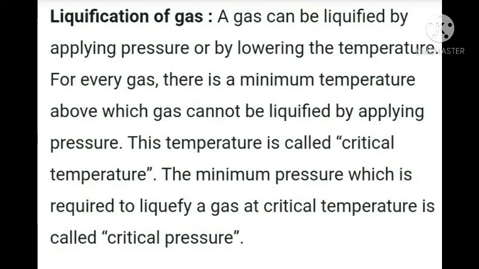So how do we liquefy a gas? We liquefy a gas by applying pressure, increasing pressure you can write also, and lowering the temperature. Now when we talk about gas, there is a minimum temperature above which gas cannot be liquefied by applying pressure. और जब भी ऐसा होता है, वो टेम्परेचर जहाँ पे गैस लिक्विफाइड नहीं होता है, उसे बोलते हैं क्रिटिकल टेम्परेचर. और जो प्रेशर पे गैस लिक्विफाइड होती है, उसे बोलते हैं क्रिटिकल प्रेशर. Here the two terms, critical temperature and pressure, are only for additional information. You don't have to study about this. You have to study about this in the higher classes.